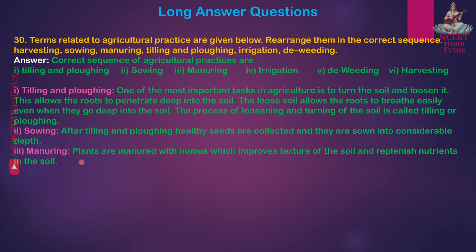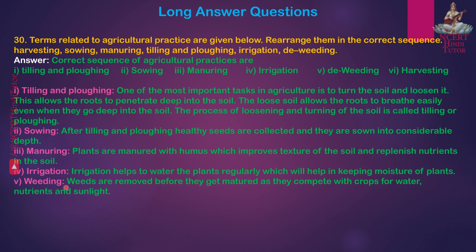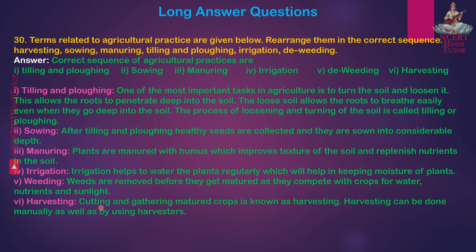Third, manuring. Plants are manured with humus, which improves texture of the soil and replenishes nutrients in the soil. Fourth, irrigation. Irrigation helps to water the plants regularly, which will help in keeping moisture of plants. Fifth, weeding. Weeds are removed before they get matured as they compete with crops for water, nutrients and sunlight. Sixth, harvesting. Cutting and gathering matured crops is known as harvesting. Harvesting can be done manually as well as using harvesters.